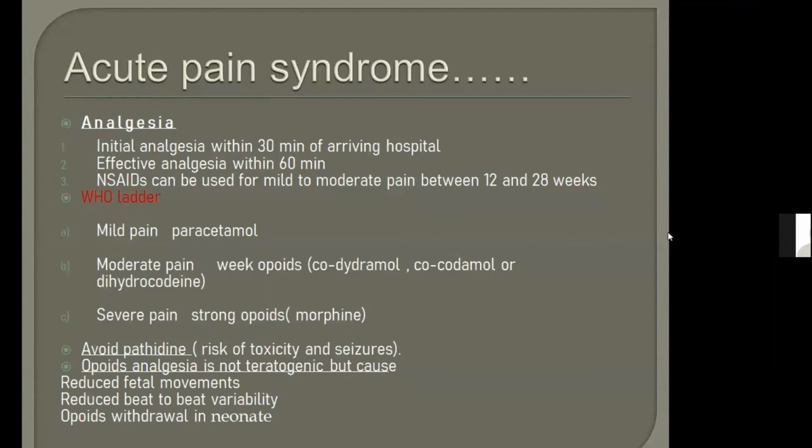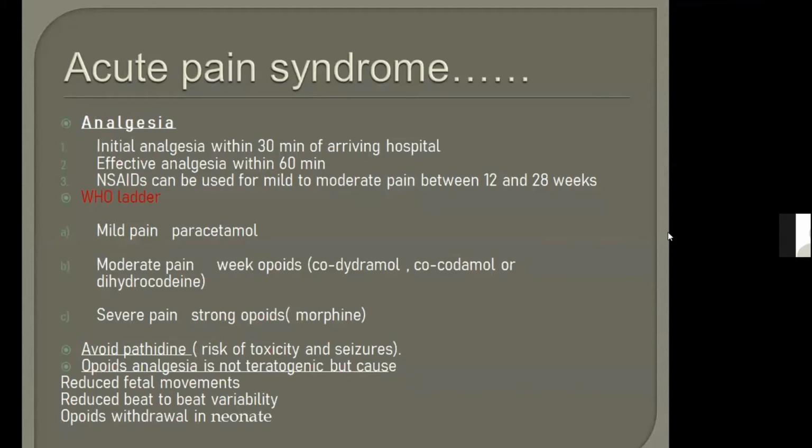Okay, NSAIDs for mild to moderate pains can be used between 12 and 28 weeks. Remember it, students, it is very important. From 12 to 28 weeks, you can give NSAIDs for mild to moderate pain. So in painful crisis, we have to follow the WHO ladder.